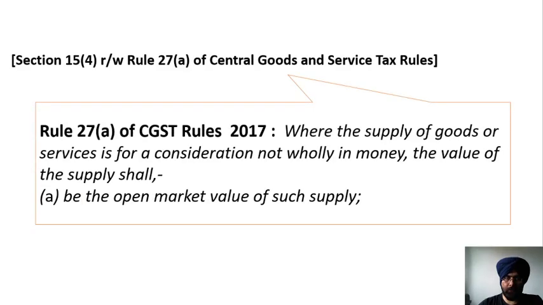Friends, here you have to refer to Section 15(4) of the CGST Act read with Rule 27A of the Central Goods and Services Tax Rules. Under Rule 27A of the CGST Rules, where the supply of goods or services is for a consideration not wholly in money, the value of supply shall be the open market value of the supply. So when you are not receiving the whole amount in money, then you have to refer to the valuation rule, and that valuation rule says that first of all you have to take the open market value.